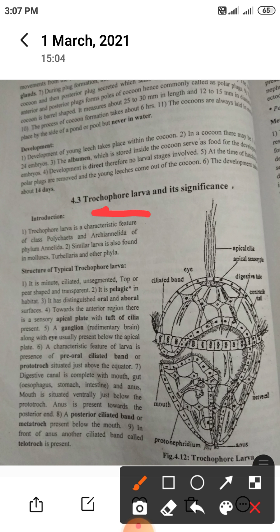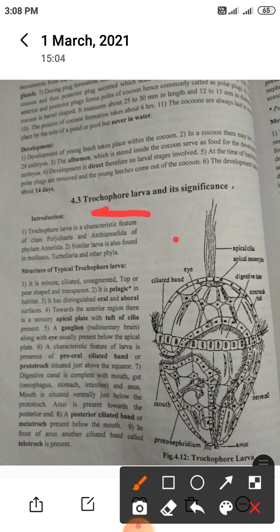Trochophore larva is a characteristic feature of class Polychaeta and Archaeannelida of phylum Annelida. These are the classes of Annelida: Polychaeta and Archaeannelida. Polychaeta means containing lots of hair, also called setae. Archaeannelida is the old class of Annelida. A similar larva is also found in mollusks, Turbellaria and other phyla. That is, Trochophore larva is also found in phylum Mollusca, Turbellaria and other phyla.